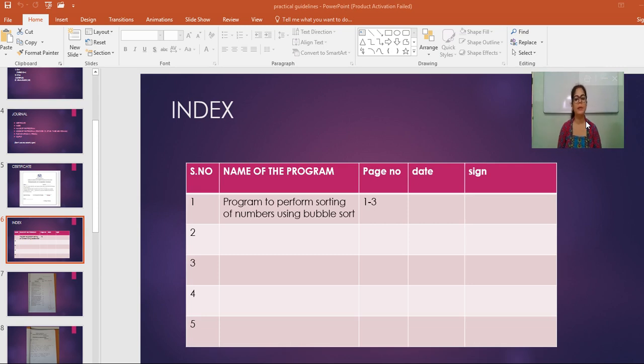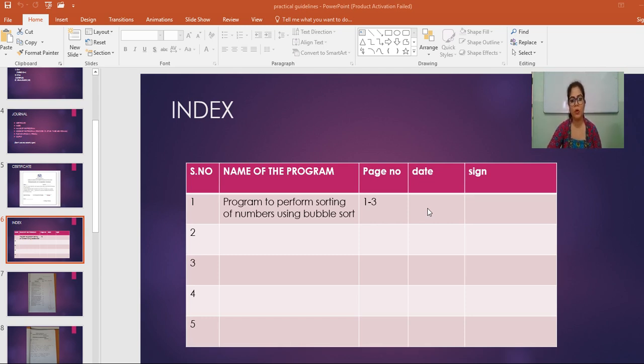You can make this table in Word. Do not write only with the pen or pencil directly on the page. First of all, make a page in Word, you can make use of a table and then make proper columns and then write the name of the program. So this is how you have to write: serial number 1, the name of the program, for example XYZ. And if your program comprises 3 or 4 pages, here you have to write page number 1, 2, 3.